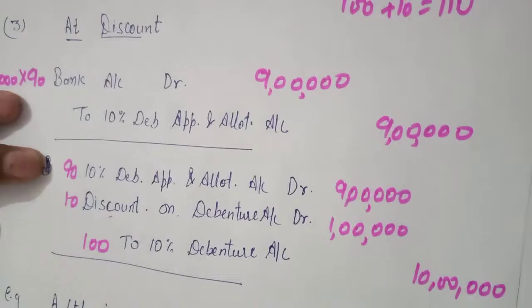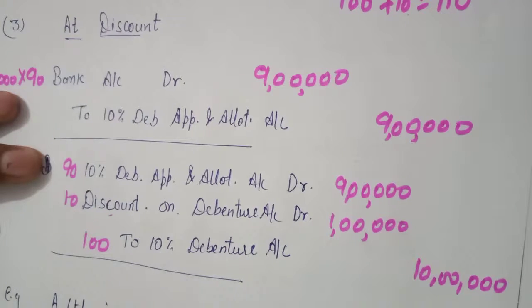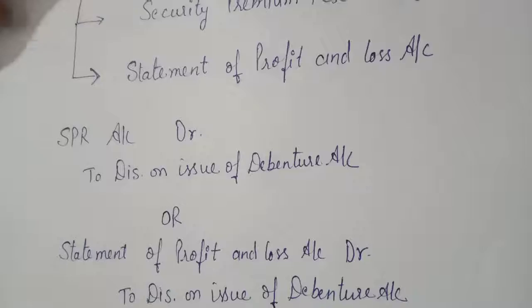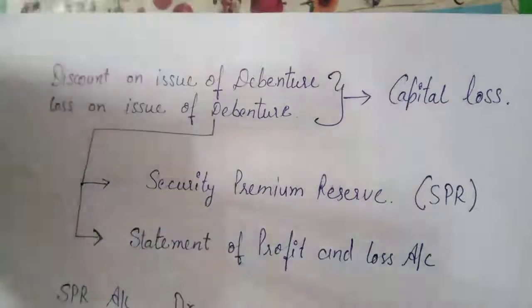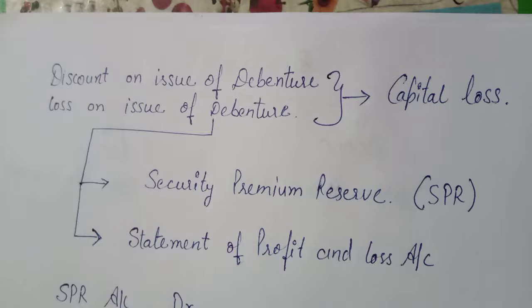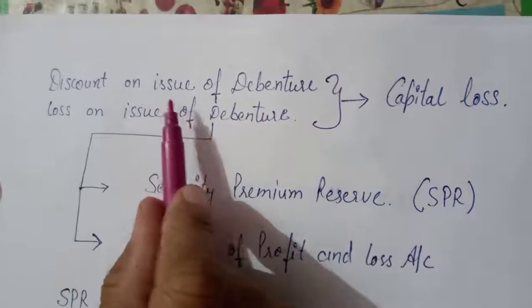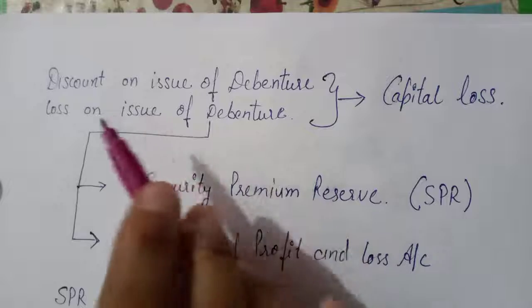In this way, you will record the discount on issue of debentures. Now, let us discuss the discount on issue of debenture. What is discount on issue of debentures? How do we set it off? It can also be called loss on issue of debentures.